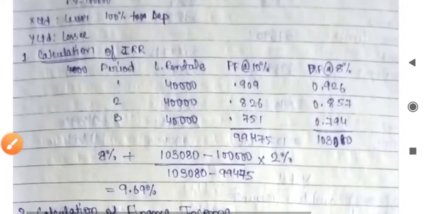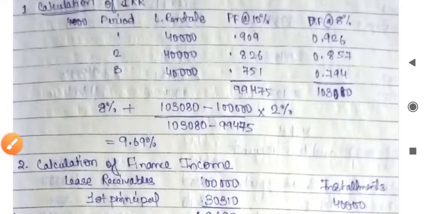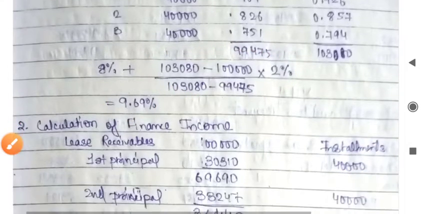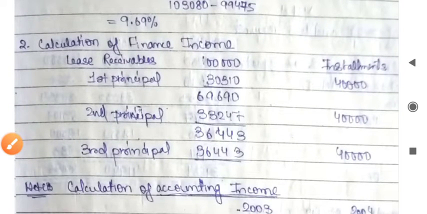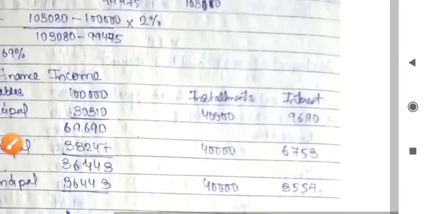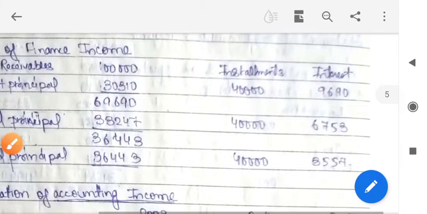We will calculate the IR first. The rate of IR is 9.69%, calculated by the interpolation method, and then we will bifurcate the installment amount into principal and interest as we have seen earlier.